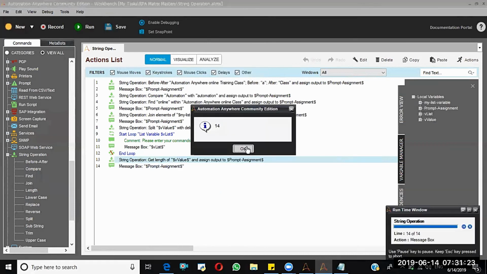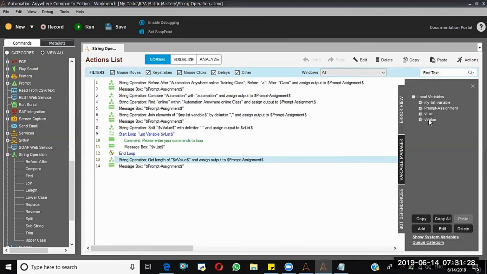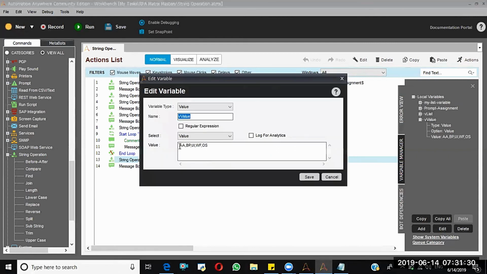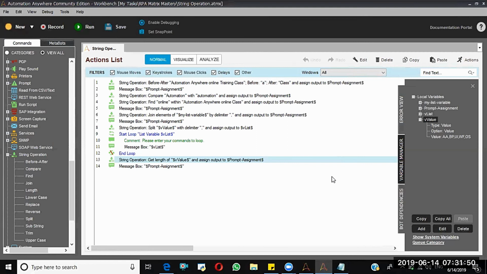That means this particular variable has 14 characters. If you want, 1, 2, 3, 4, 5, 6, 7, 8, 9, 10, 11, 12, 13, 14. Like this, it will work. So that is about length.